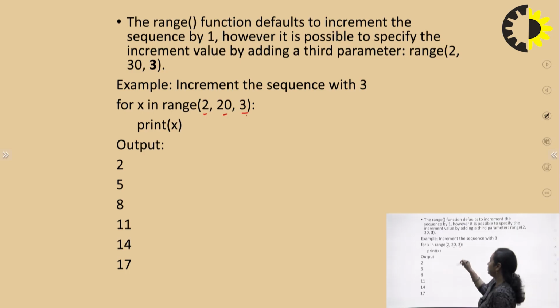Now if I print, what is the starting value? It is 2, and what is the end value? It is 20. So till 19 it will print all the values, and the gap I want between two numbers is 3. So starting from 2, with a gap of 3 the next is 5, after a gap of 3 it is 8, then 11, 14 and 17. After a gap of 3 it would become 20, so the loop will stop. So this is the benefit of the range function, where we can provide the start point, end point and the gap.